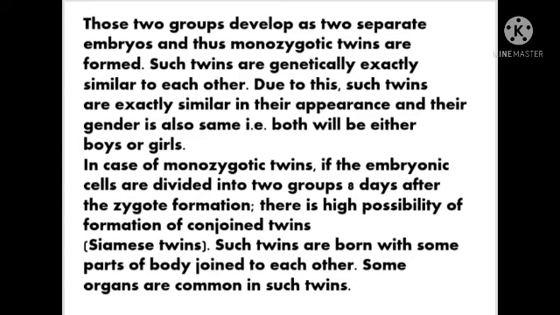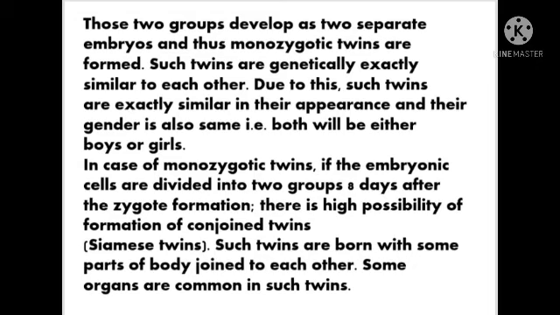First of all, students, what are monozygotic twins? Mono means one and zygotic is the term that came from zygote. So if the twins are formed from a single embryo, then they are said to be monozygotic. So during the early period of embryonic development, cells of that embryo divide into two groups and those two groups develop as two separate embryos and thus monozygotic twins are formed.